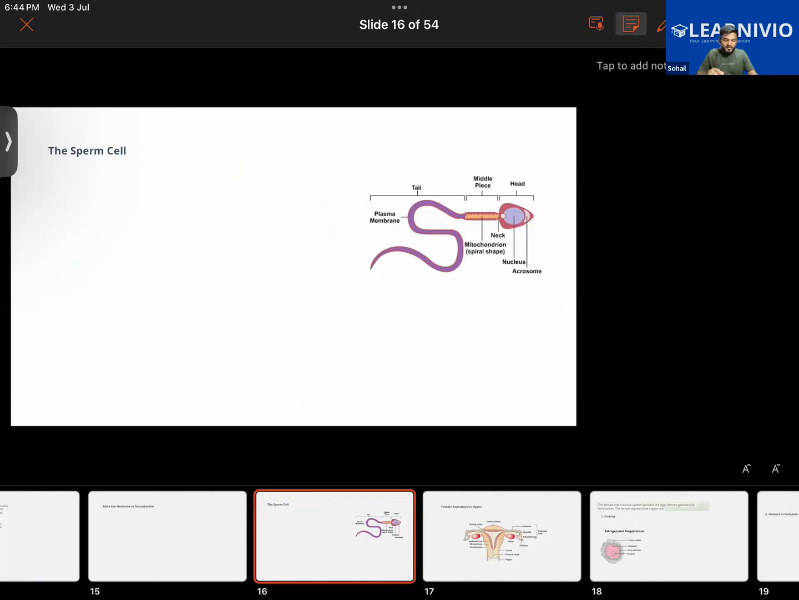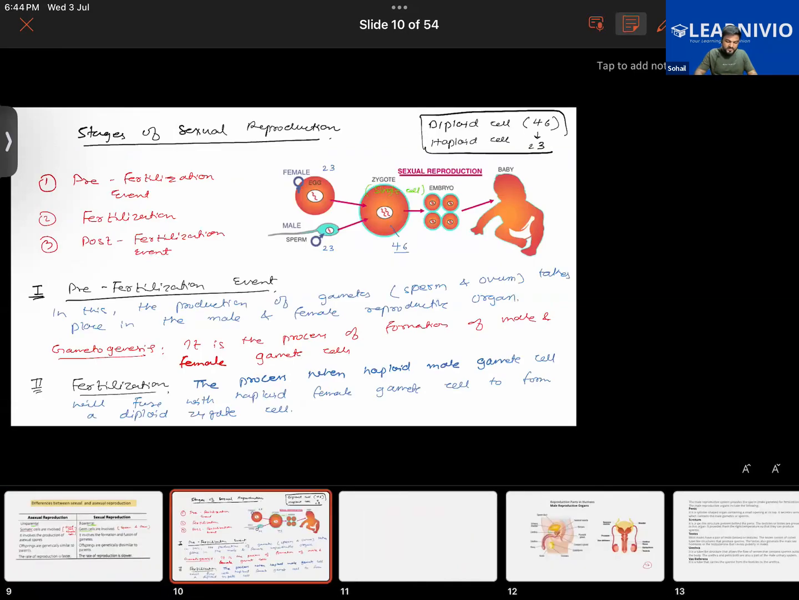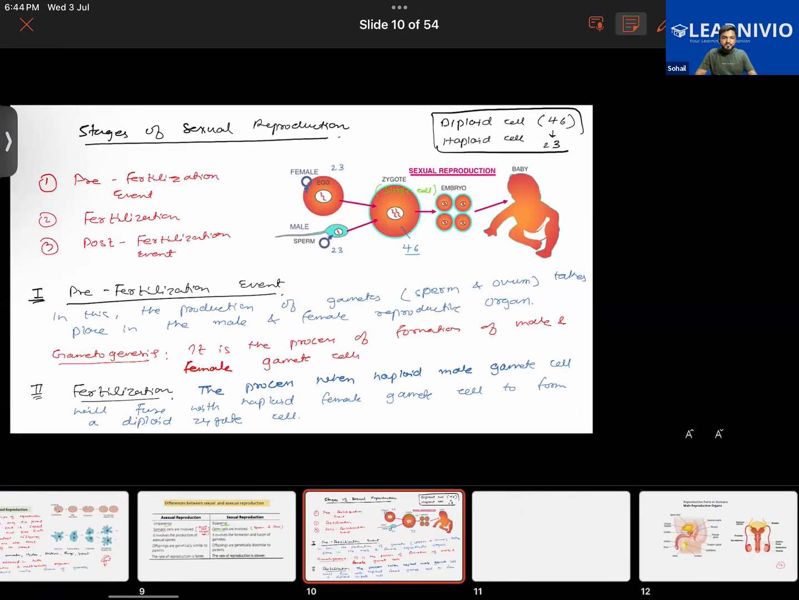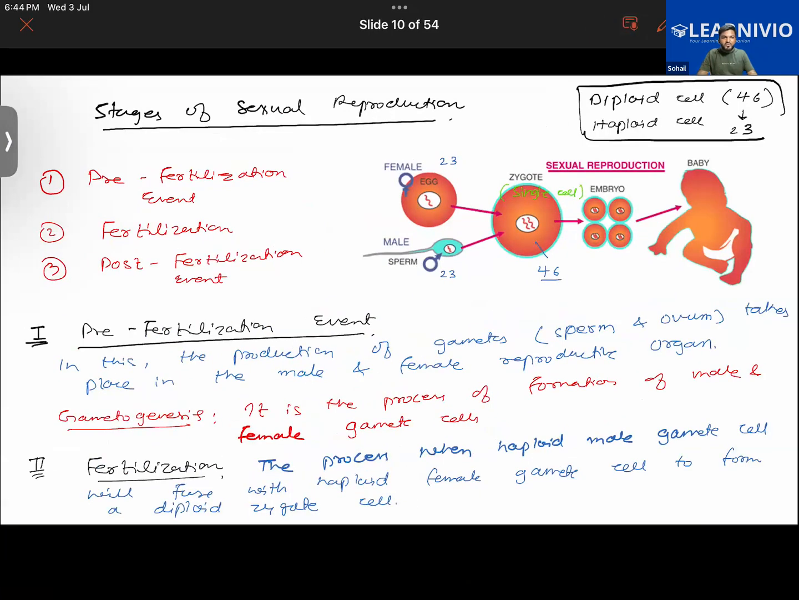Now let's move in a sequence. I did tell you about the stages of sexual reproduction. Right now we are talking about humans only, not about frogs or other animals. The event of sexual reproduction, in most animals, is divided into three stages: pre-fertilization, fertilization, and post-fertilization. In the pre-fertilization event, what would be happening? Remember what I told you?